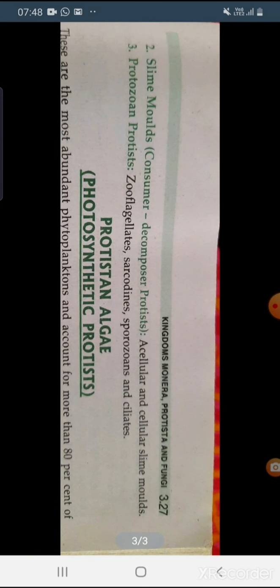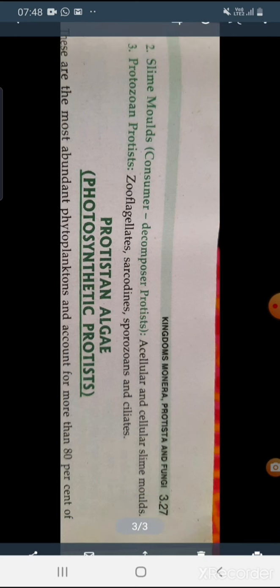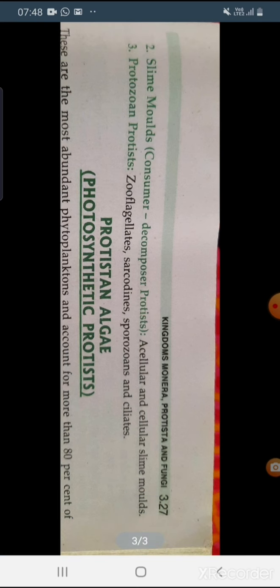Next is slime molds. Okay, they are not the photosynthetic algae or the photosynthetic protists, they are the consumer or the decomposer protist, and the examples is slime molds. And the next one, that is protozoan protist. So the examples are zooflagellates, sarcodines, sporozoans and ciliates.